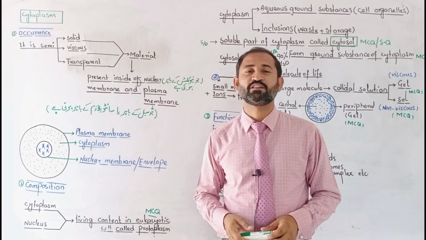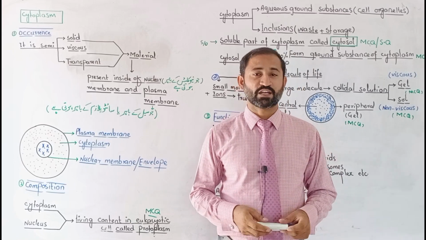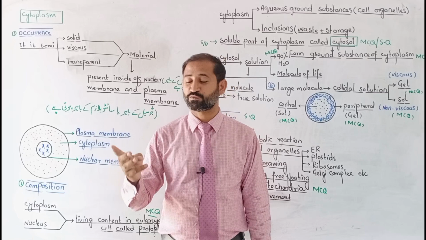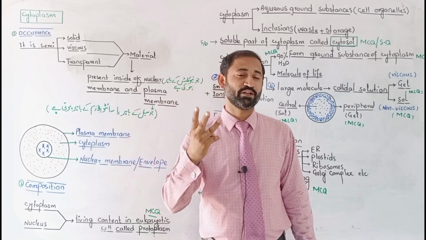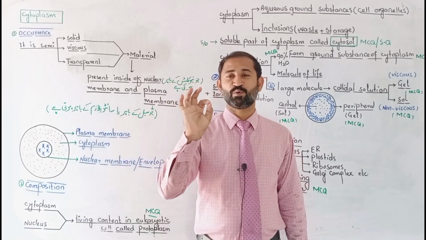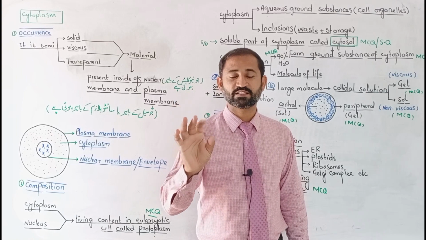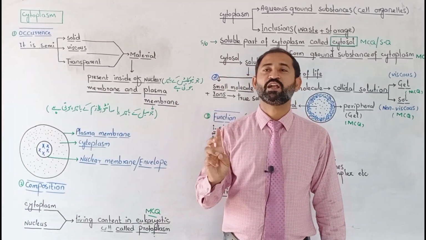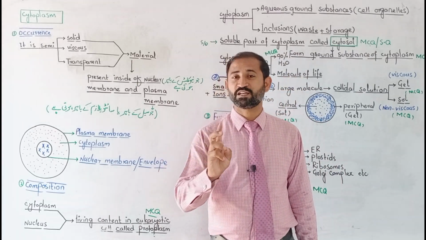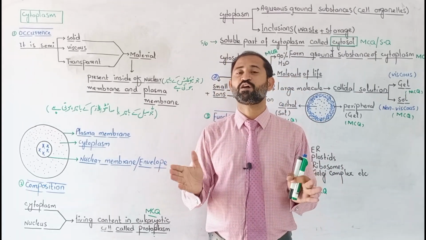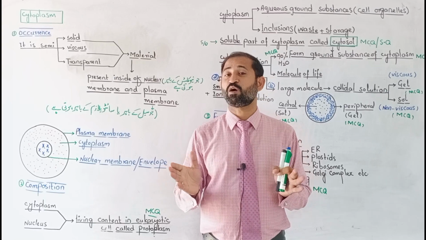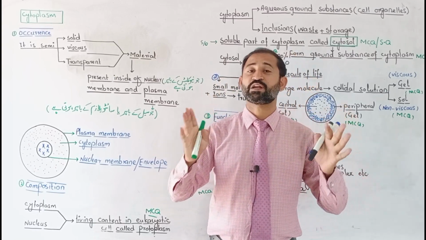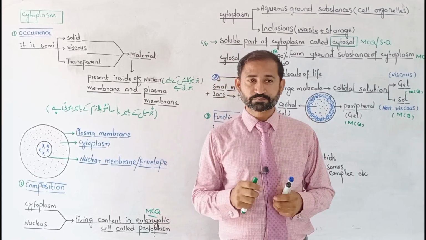So we will start this one, that is cytoplasm. To complete this topic you have to write three different components of this question. Number one component is occurrence, number two is chemical composition, and number three is function of the cytoplasm. First of all we will discuss the occurrence, that is, where the cytoplasm is present within the cell.